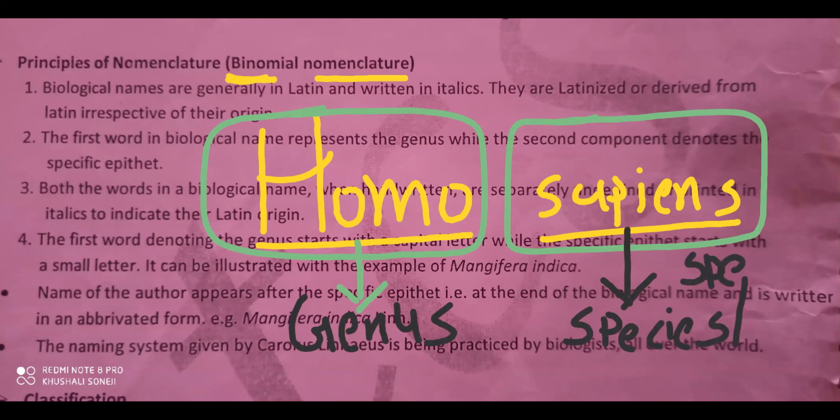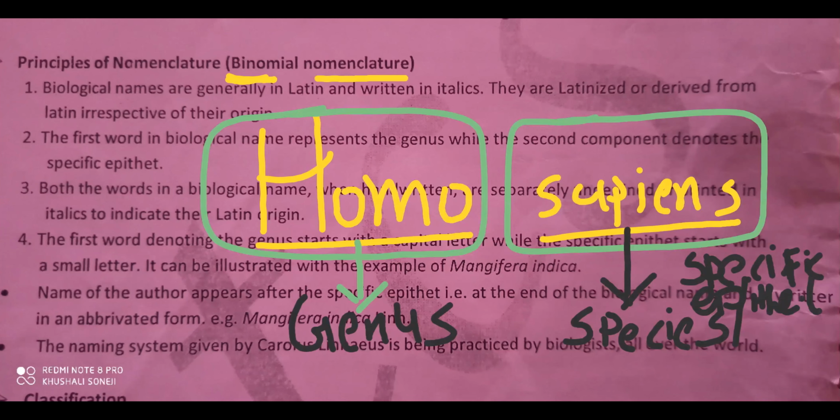Remember, in binomial nomenclature two names are there. The first name we call genus, the second name we call species or specific epithet.